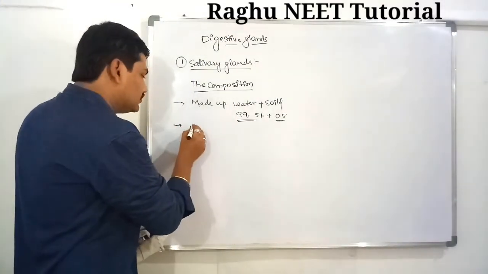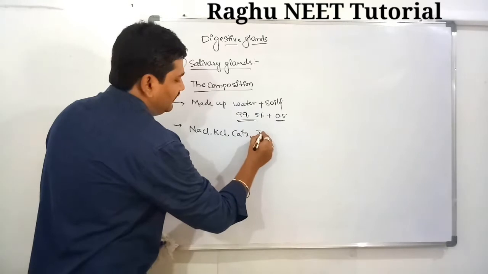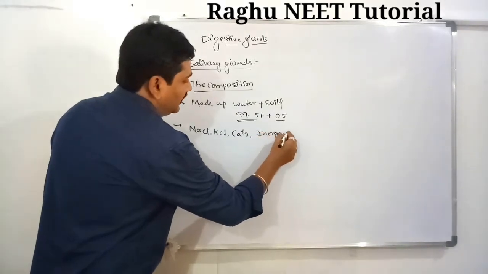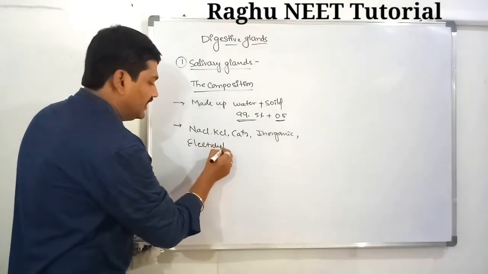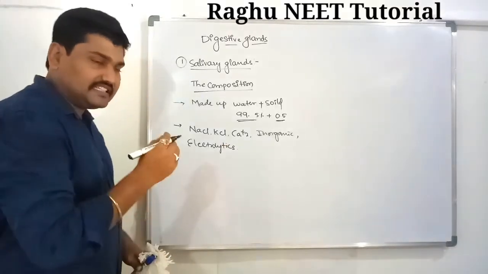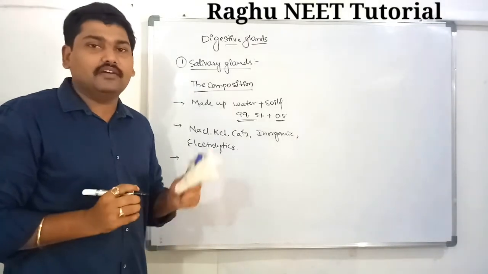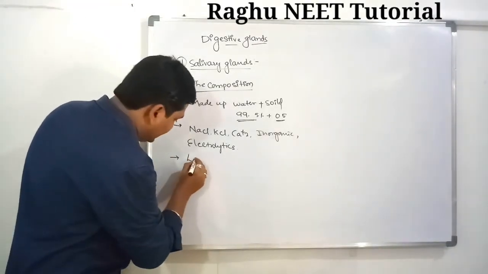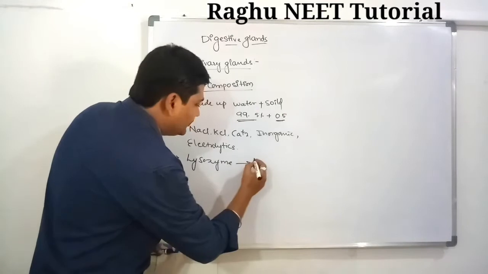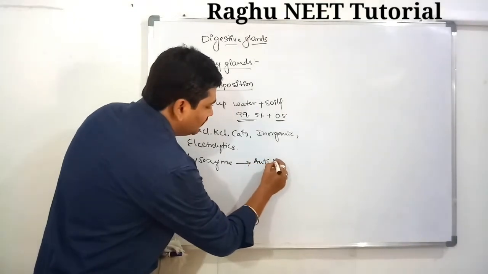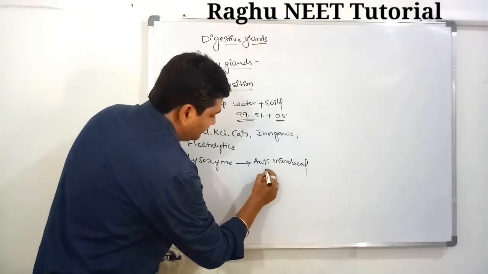It consists of sodium chloride, potassium chloride, calcium ions, inorganic phosphate, organic phosphate, and some electrolytes. Saliva also contains lysozyme and amylase. Lysozyme acts as an antimicrobial enzyme.